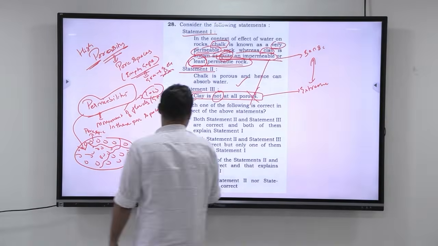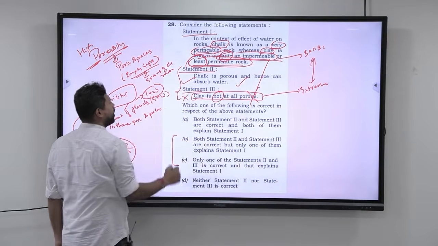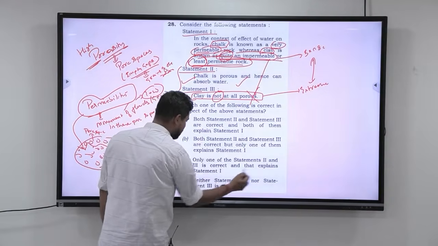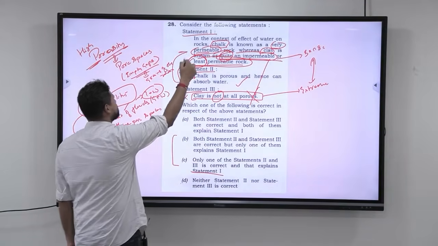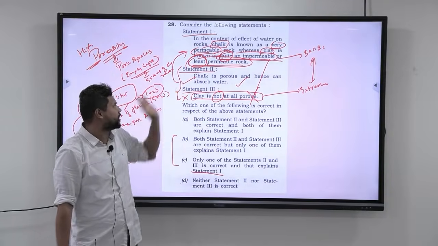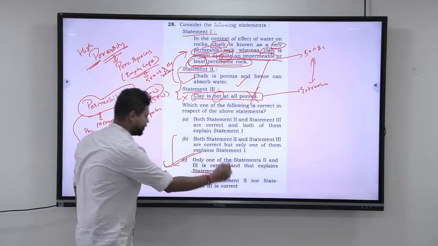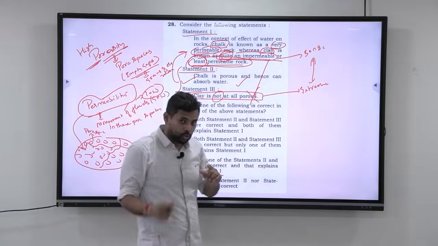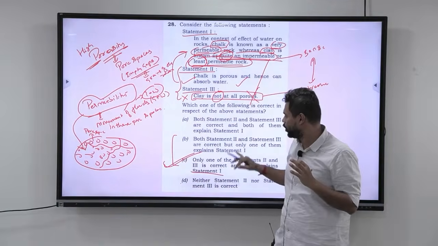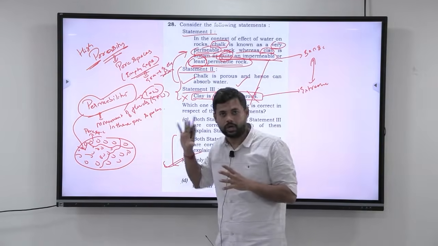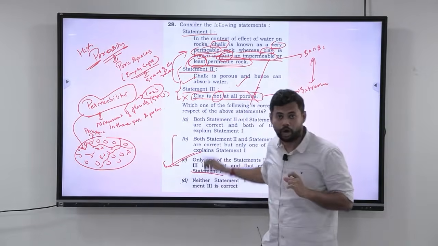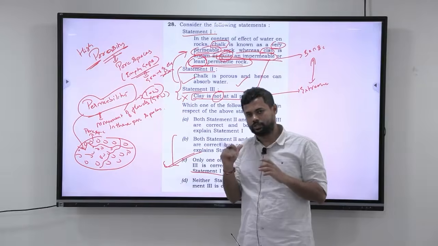So, the answer is, look at this, in these two statements, this is correct and this is wrong, and only one of statement 2 and statement 3 is correct, and that explains statement 1. This is explaining statement 1, that is, chalk is known as a very permeable rock. So, the answer here is C. I hope you are understanding this. Though the concept is very simple, in that rush, you will make a mistake of marking it as C or B. So I hope you understood the concept, as well as one of the skills: not to be in a hurry, especially when you are marking the options in the three-statement questions. Okay, so this completes the 28th question.